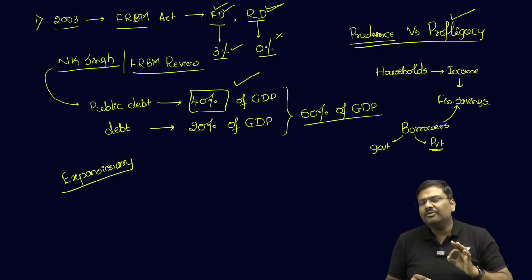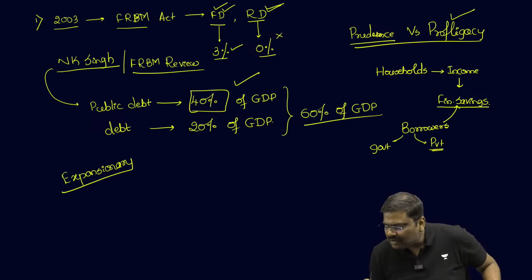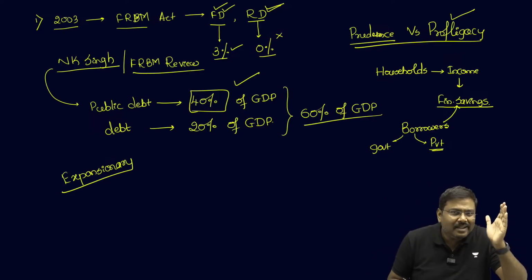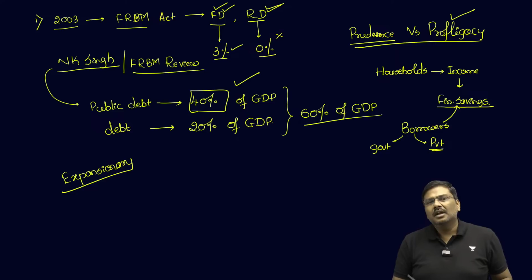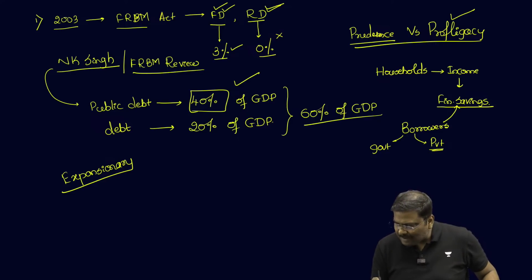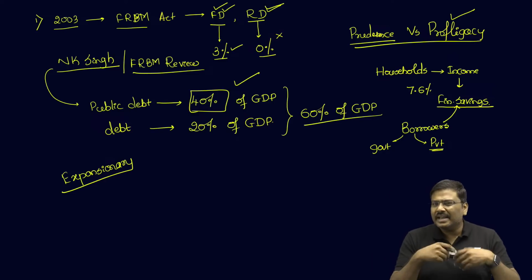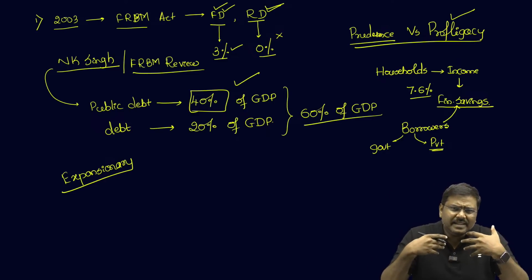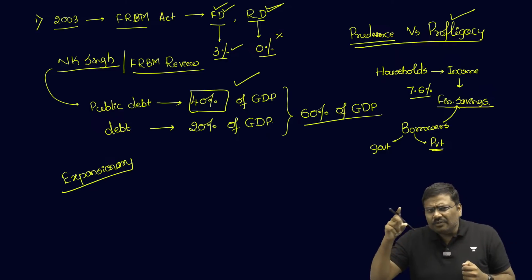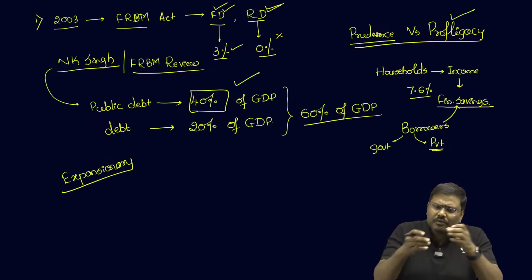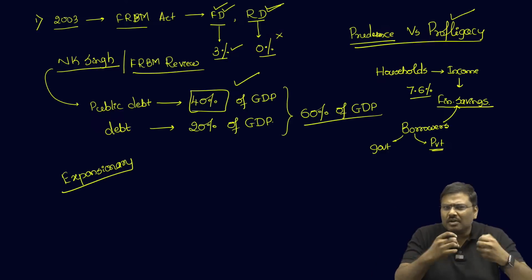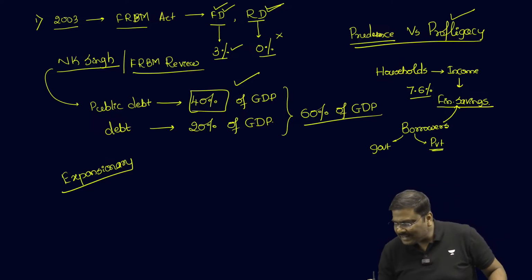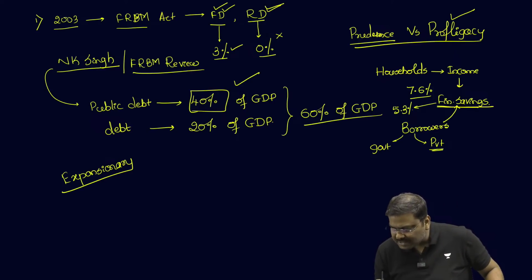Now, listen to me carefully. The financial savings of the households have actually declined in recent years. At one point of time, before the pandemic, the financial savings was somewhere around 7.6% of GDP, and because of the pandemic as well as increasing debt of the households, higher inflation which has led to higher expenditure of the households, etc., the latest data shows that financial savings has declined to 5.3% of GDP.